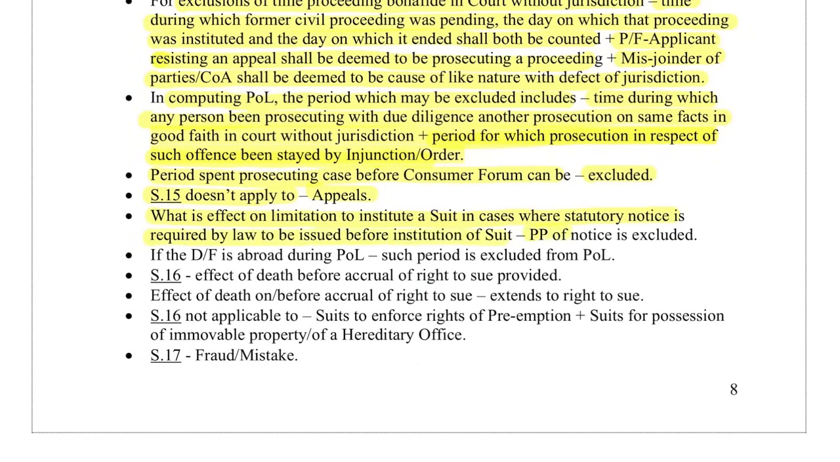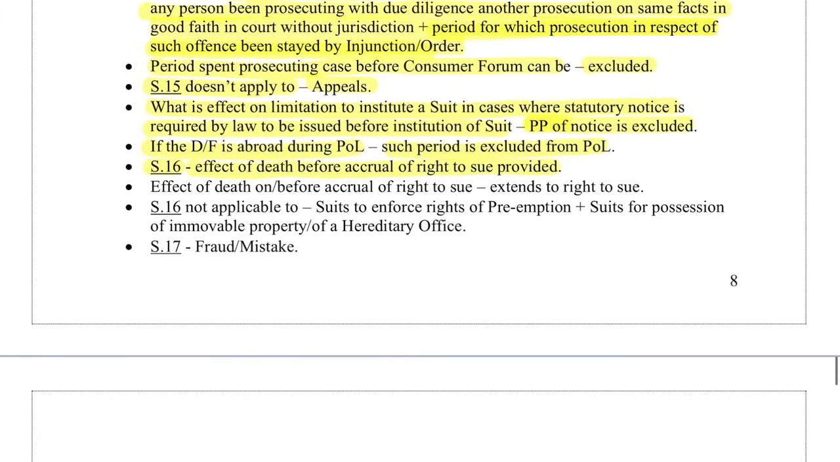Prescribed period of notice is excluded. If the defendant is abroad during the period of limitation, such period is excluded from the period of limitation. Section 16 talks about the effect of death before accrual of the right to sue, provided the effect of death on or before accrual of the right to sue extends to the right to sue. Section 16 is not applicable to suits to enforce rights of preemption, suits for possession of immovable property or of a hereditary office. Section 17 refers to fraud or mistake.